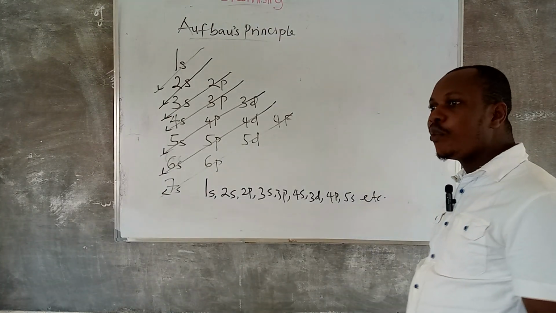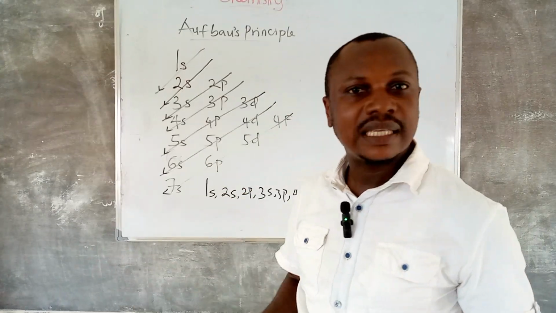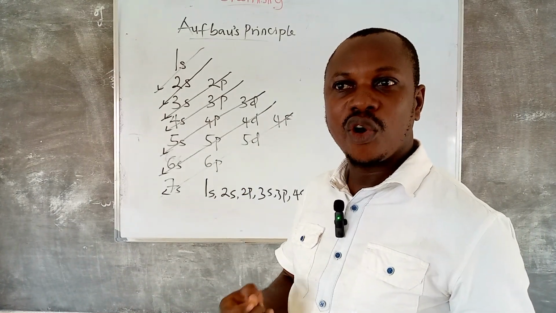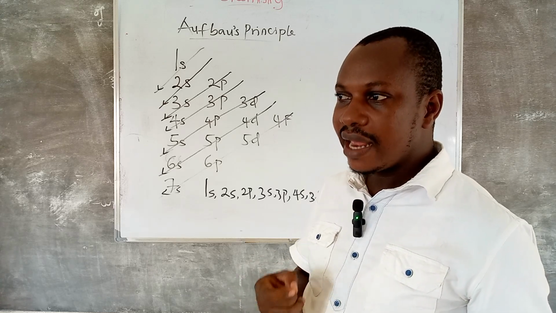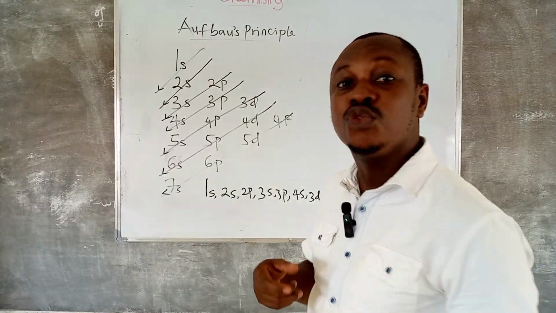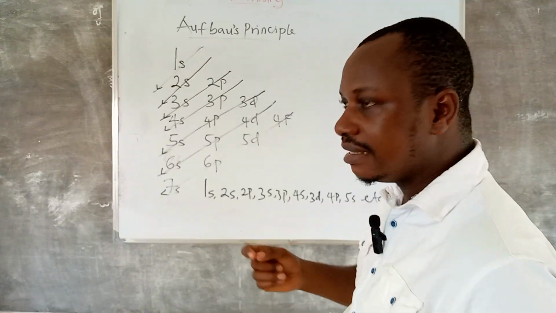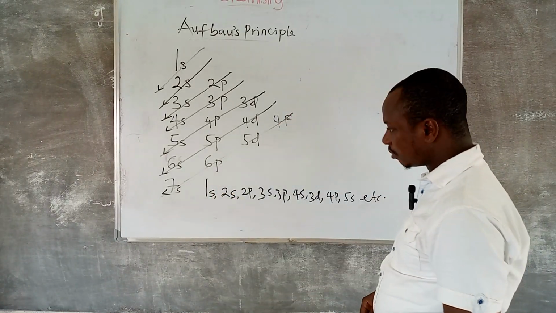But remember that this is just a guide for us to know how to write the electronic structure of an element in the subshells, I mean s, p, d, and f. But before then, there are some points you need to note before you proceed to write the electronic structures of an atom.